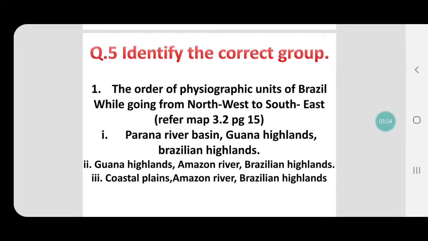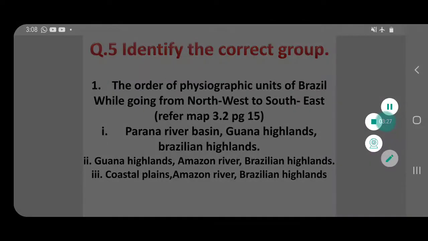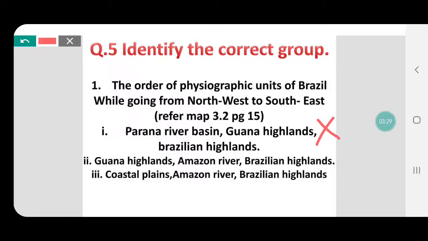You have been given 3 or 4 groups here. You need to find out which is the right group. Okay, the order of physiographic units of Brazil while going from northwest to southeast. For this you need to refer, open page 15, map 3.2. Do you find Parana River Basin in the northwest? Here itself we know it's wrong. Okay, so there is no need of looking at it again.